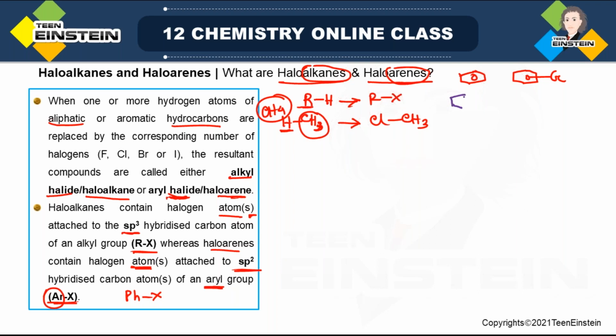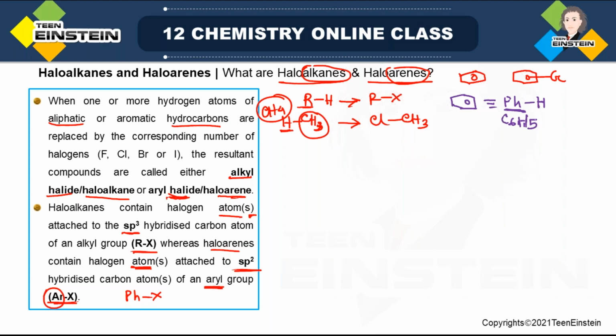When a simple benzene ring is there, we write it as Ph-H, because when it is Ph, it is basically C6H5. Benzene ring is what? C6H6. But when we say phenyl ring, it is basically the substituent.